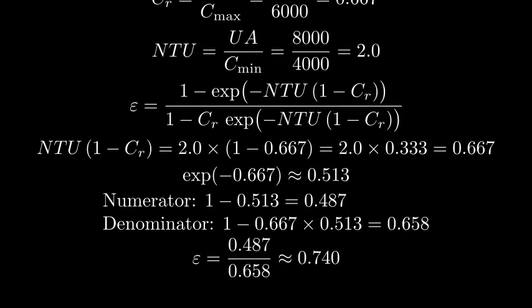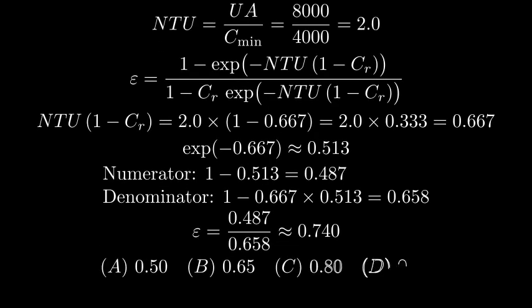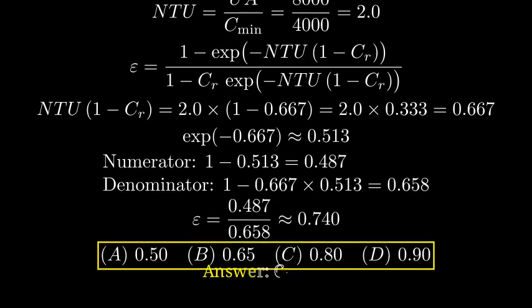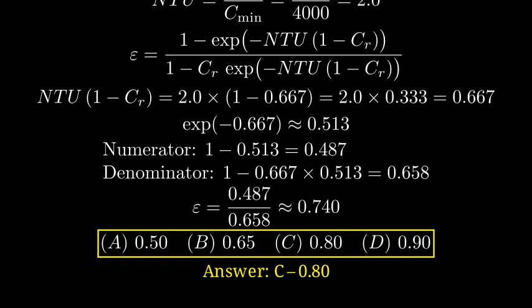Looking at the choices, the closest value to 0.74 is 0.8, which is choice C. So the effectiveness of this counterflow heat exchanger is most nearly 0.8, or choice C. This completes our NTU effectiveness calculation example.